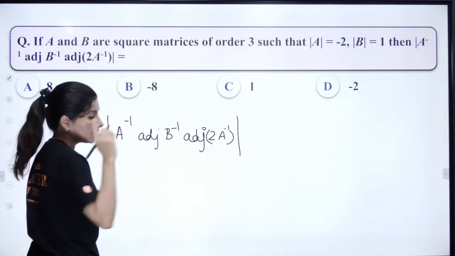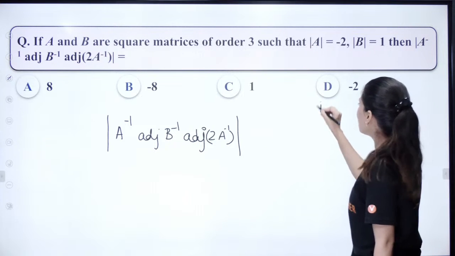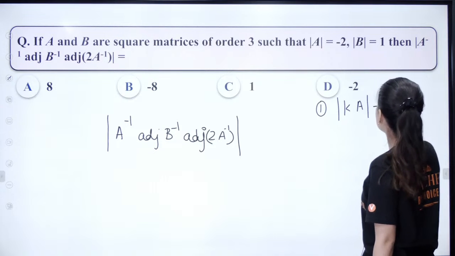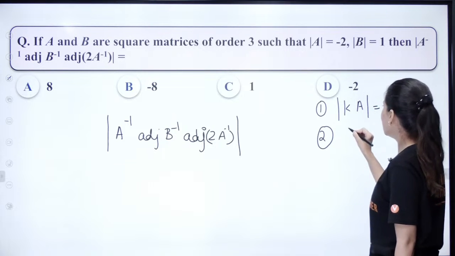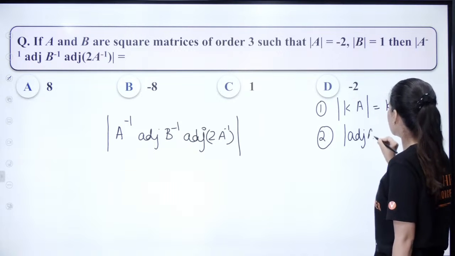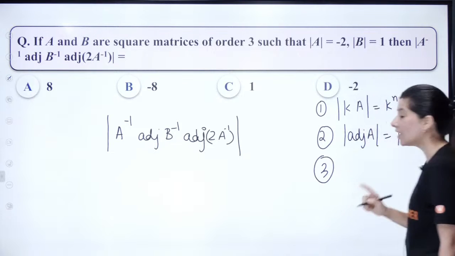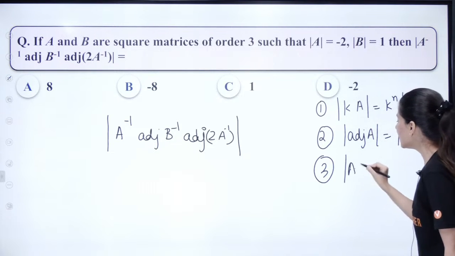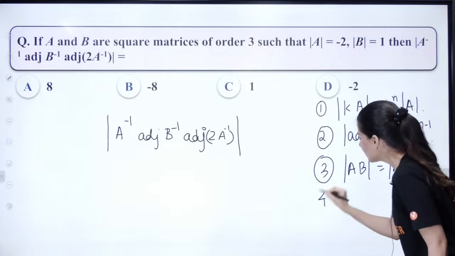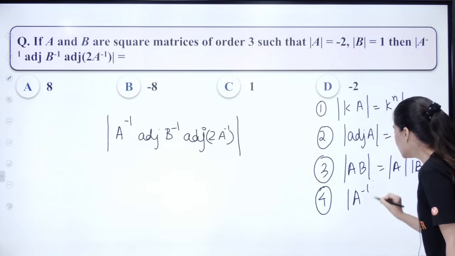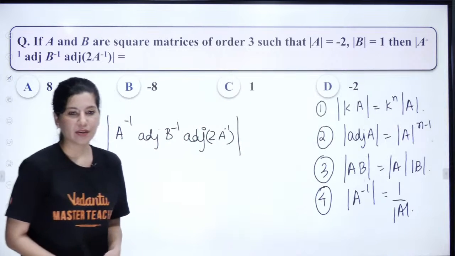Determinant close, right? Let me just tell you the formulas first. First formula: determinant of K times A will be K raised to power N times determinant A. Second formula: determinant of adjoint of A will be equal to determinant A raised to power N minus 1, where N is the order. Third, most important: determinant AB is equal to determinant A times determinant B. And fourth formula: determinant of A inverse will be equal to 1 upon determinant A. I hope these formulas are clear to you, right?